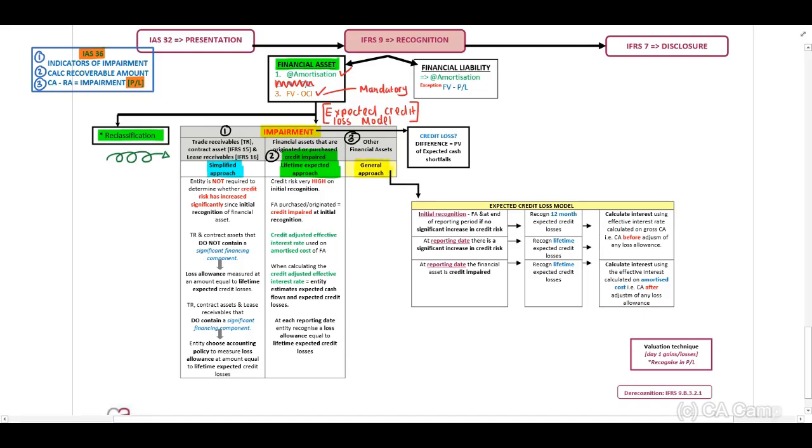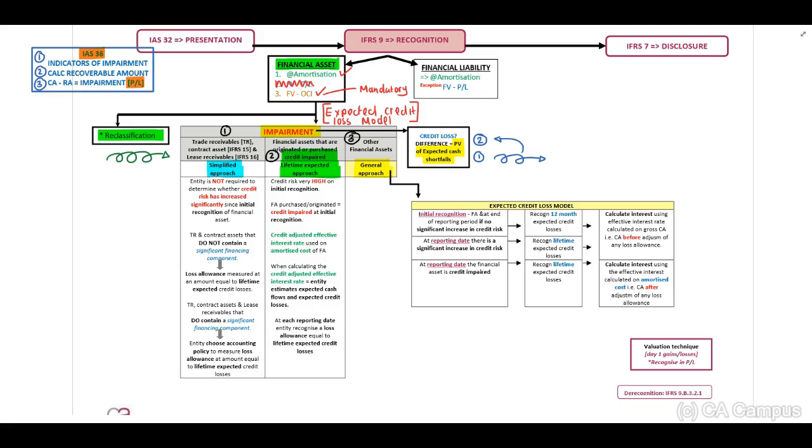Now, our credit loss is the difference in the present value of our expected cash shortfalls. Now, what does this mean, guys? We need to calculate our expected cash shortfalls over the period and then bring this back to our present value. Now, let's first have a look at our simplified approach. Unfortunately, guys, this is a lot of theory and we do need to work through this. We will look at examples as well.